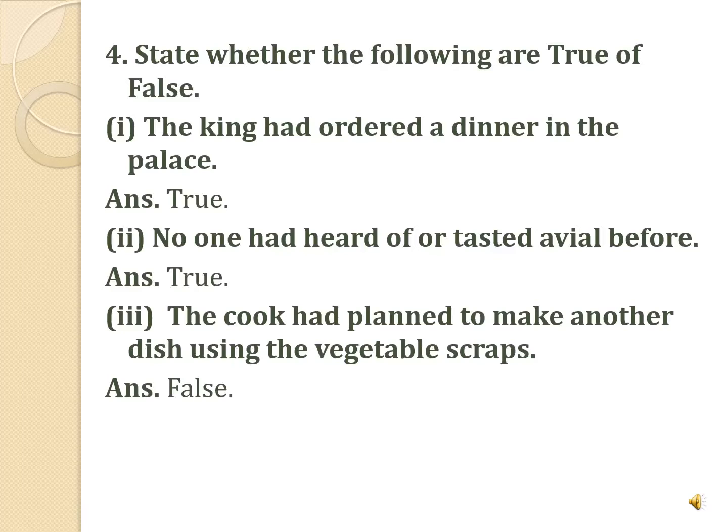Now the third one. The cook had planned to make another dish using the vegetable scraps. Now do you think that before the Maharaja ordered or commanded him, he had already planned to use the vegetable scraps? No, he did not plan. We studied in the previous answer that he had planned to throw away the vegetable scrap. So the statement is false.